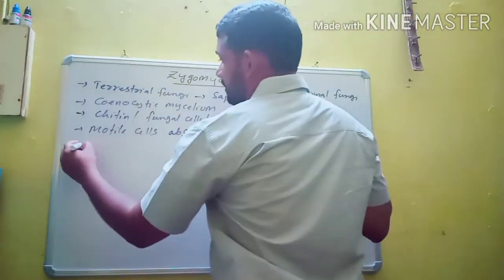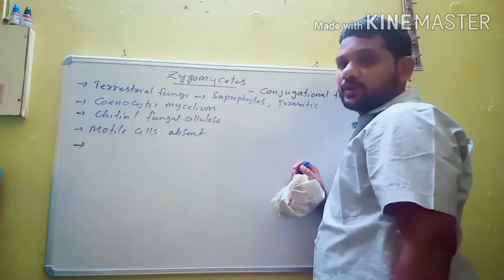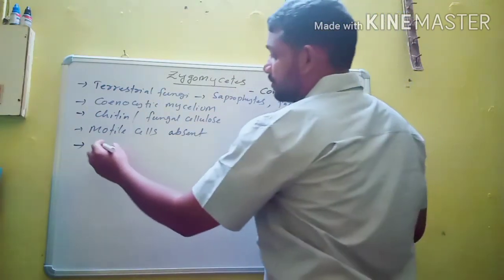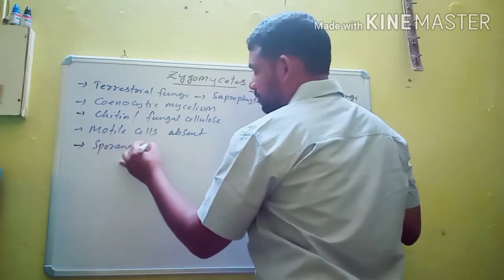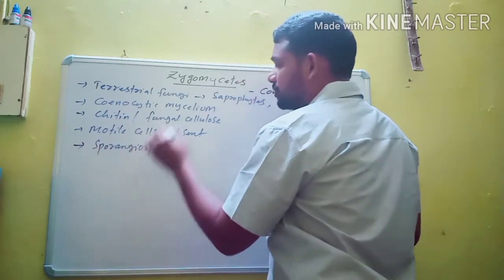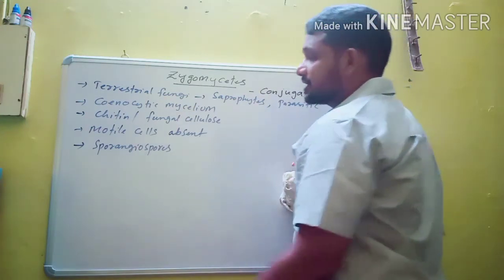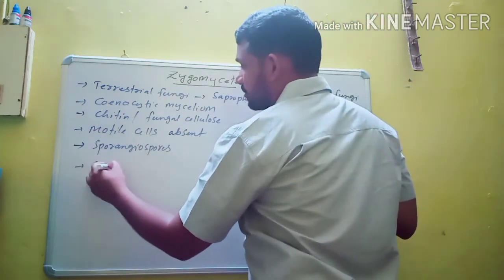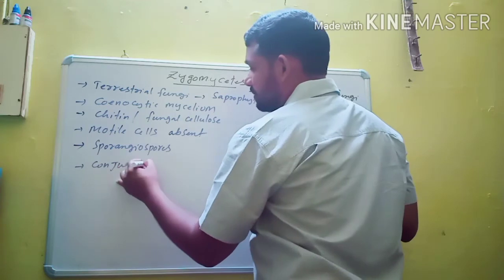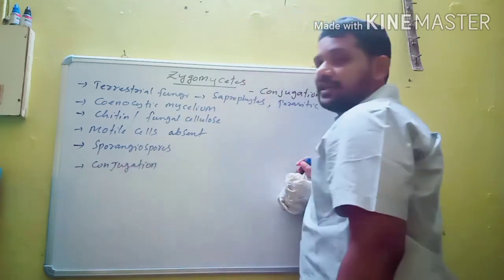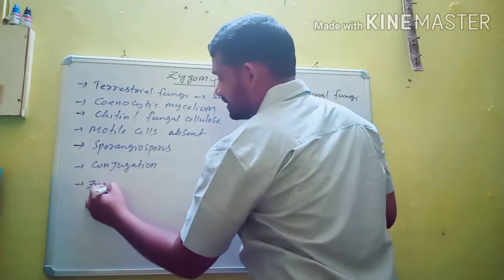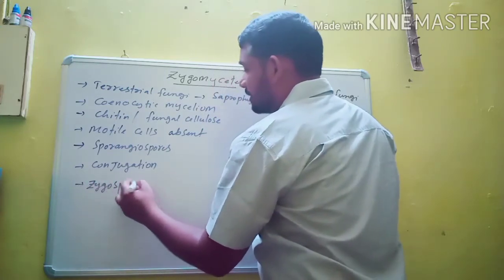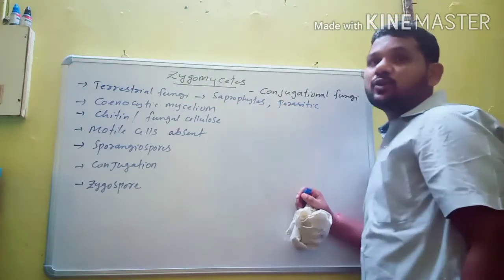Here asexual reproduction occurs with the help of sporangiospores. And sexual reproduction is conjugation. The product of sexual reproduction is the zygospore. Due to the zygospore they are also called Zygomycetes.